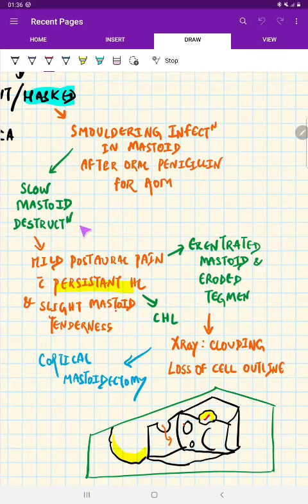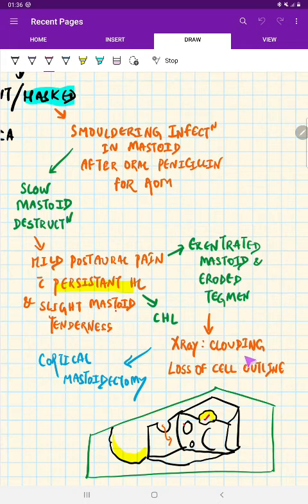Now, because of the slow mastoid destruction, the entire mastoid air cells will be destroyed, and it is no surprise that when we see the tegmen tympani, it can even be eroded. Because of the pathological process going on, there can be slight mastoid tenderness.